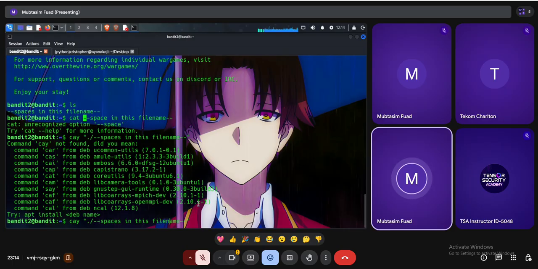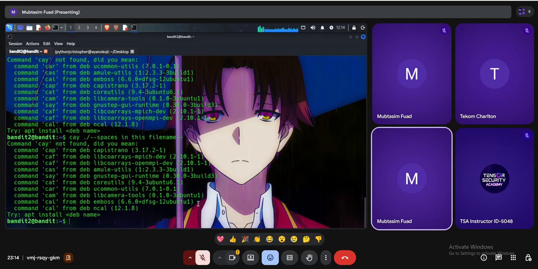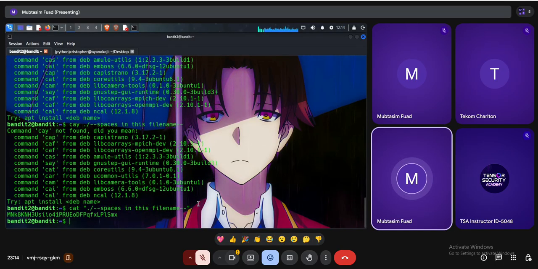So instead of this, I can use it like this one. Okay, no problem. Okay, cat dot slash minus minus like this one. It worked, but I also have many more ways.